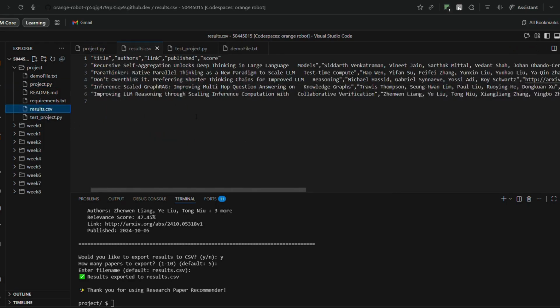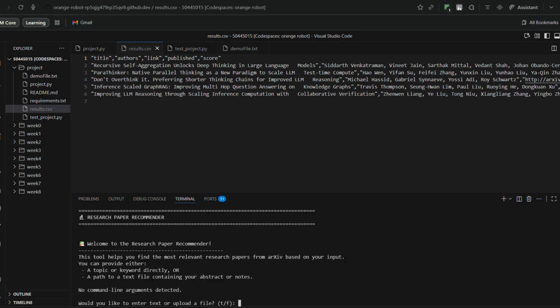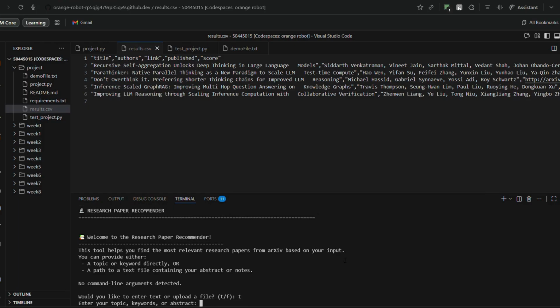Now I'm also told that we can give a text input, so let's also try that. Let's write python project.py this time without any arguments, right? And so this prompts us to give in text input or file input. Let's just say text. Then I can type in some keywords like deep learning, AI, ML, or let's just say GANs.